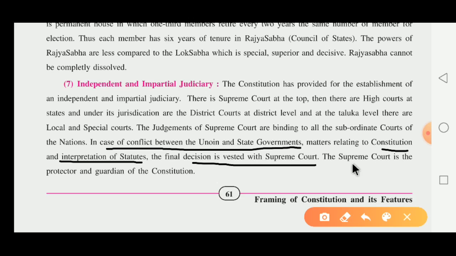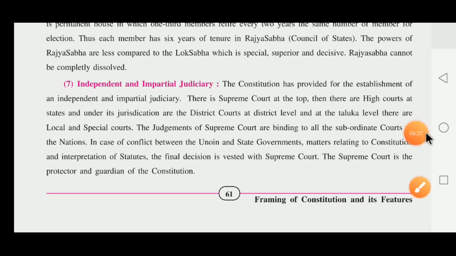The Supreme Court is the protector and the guardian of the Constitution. Who is the protector and guardian of the Constitution, dear children? The Supreme Court is the protector and guardian of our Constitution.